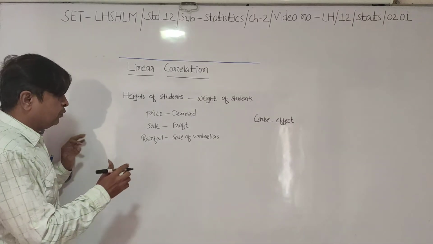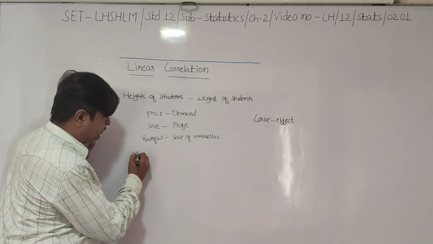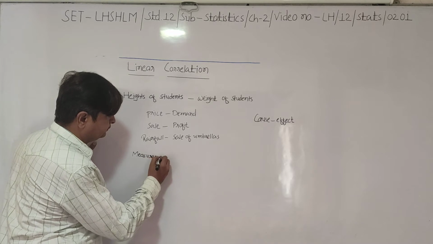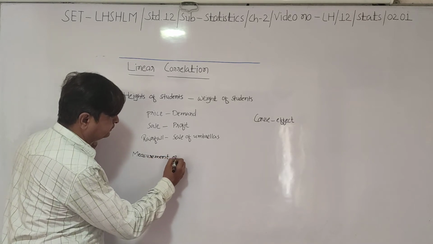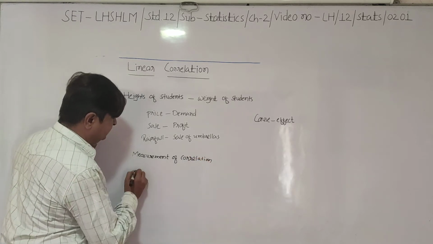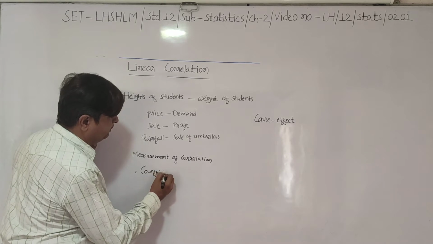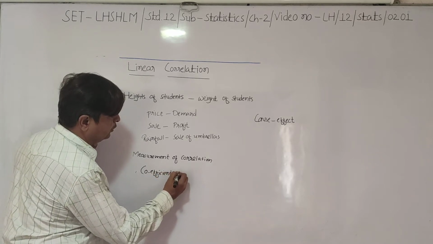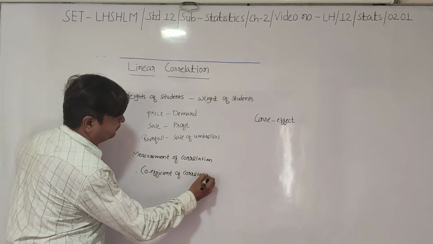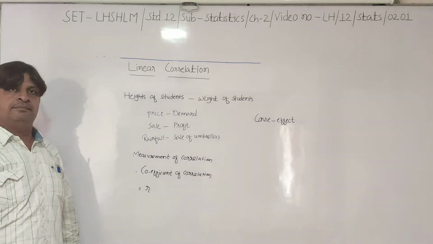And if we want to find the exact measurement of this correlation, then it is called coefficient of correlation, and it is denoted by R, small r.